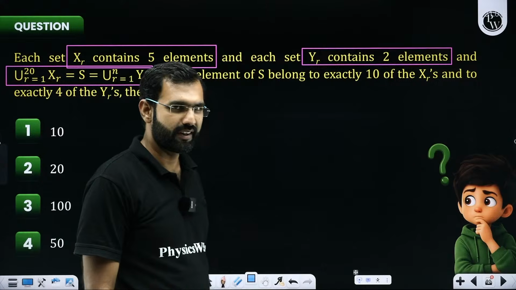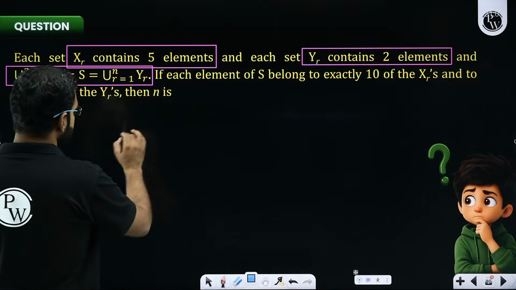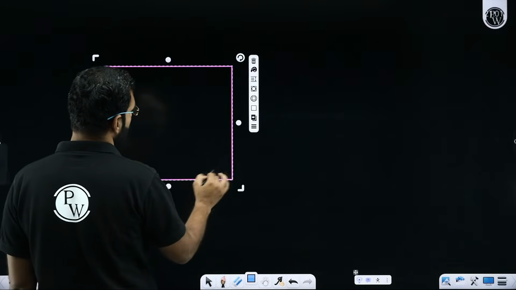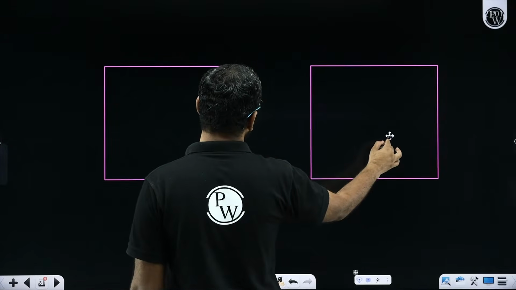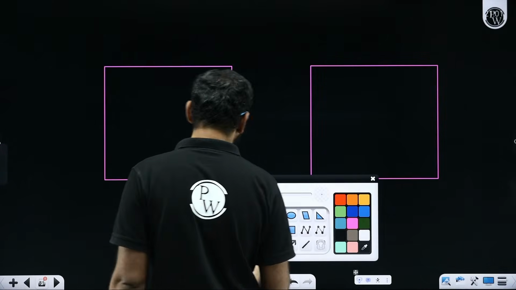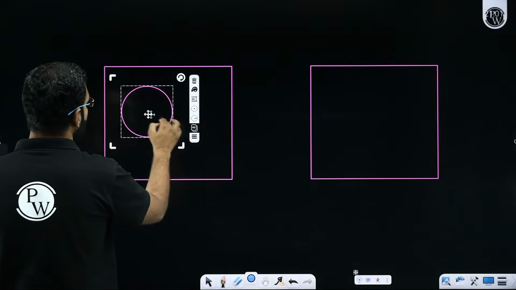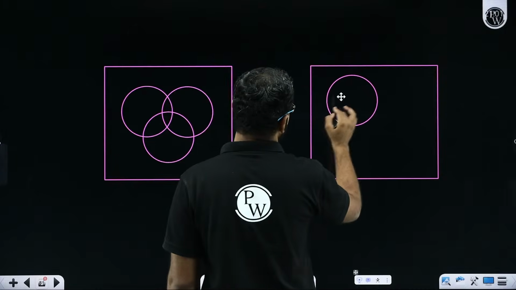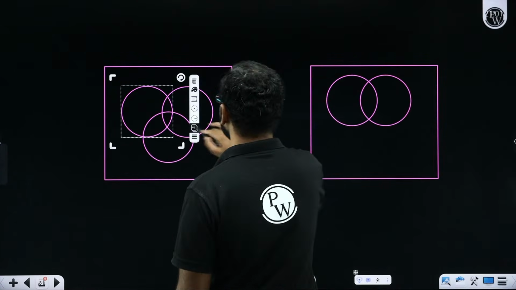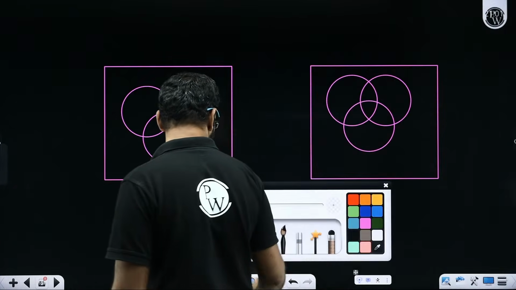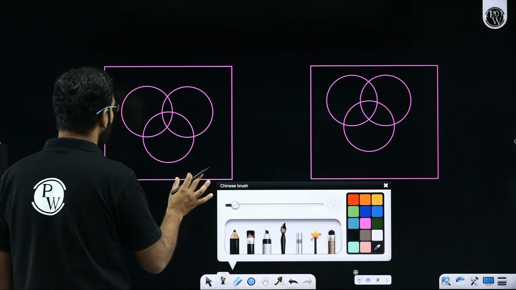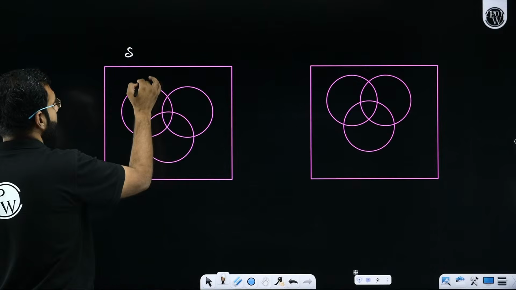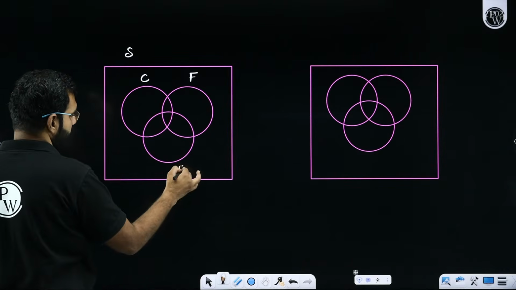Now I'll try to make you understand this based on a little different data. Forget this whole question. Let me just explain this with different data. Let's say this is your school, and I'll classify your school's students based on different types of categories. For example, let's say there are some students in your school, and the students are divided based on the sports they play. For example, they play cricket, football, or basketball.